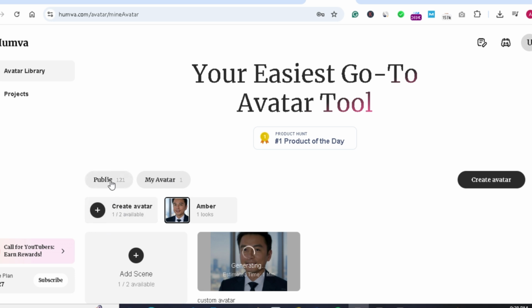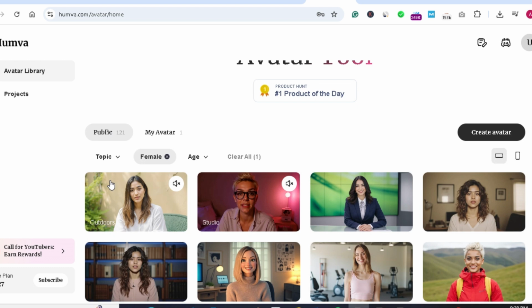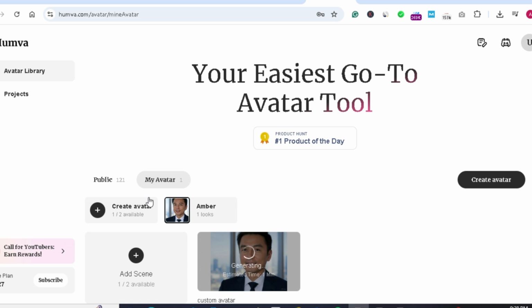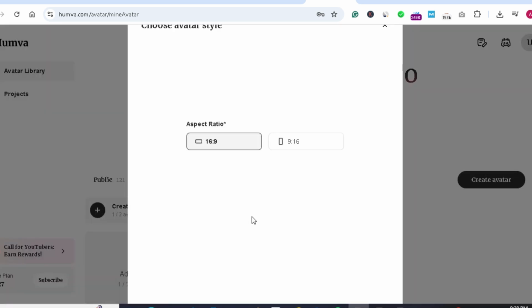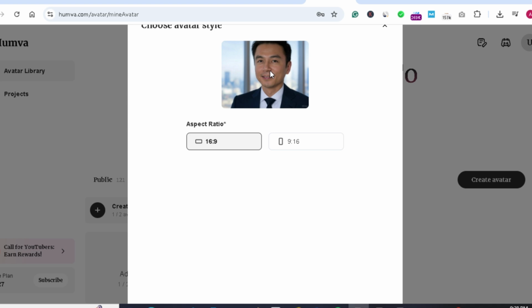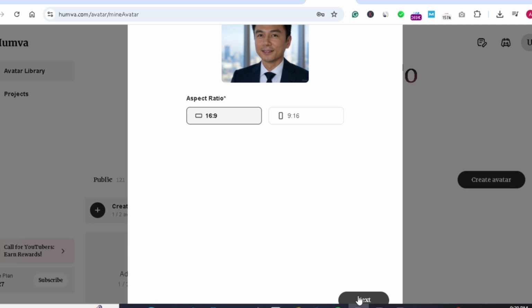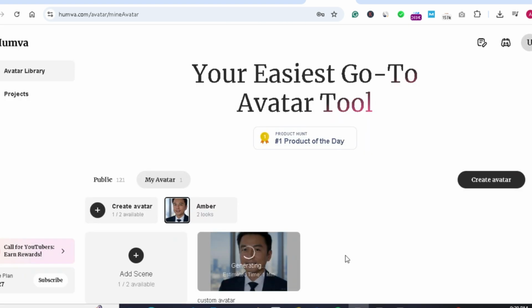It's not here. So I can select it. I can select the scene, and I can click next.